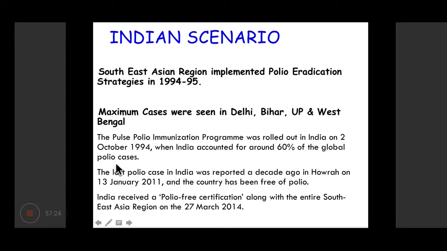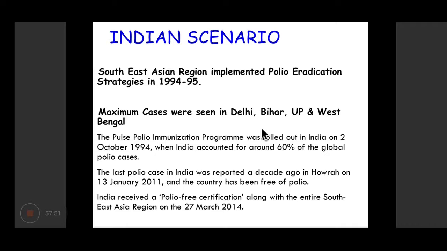In India, the Pulse Polio program was initiated in 1994, and the last polio case in India was reported around 10 years back in Howrah district in West Bengal on 13th January 2011, and the country has been free of polio since then. In 2014, India received polio-free certification along with the entire Southeast Asian region.